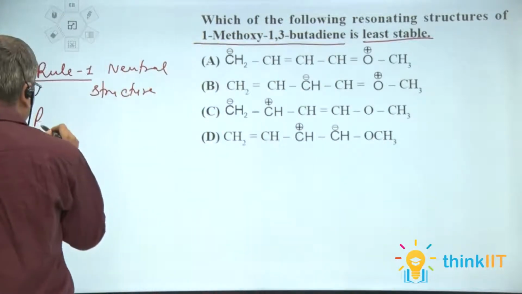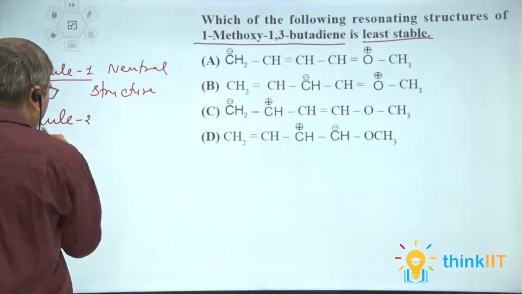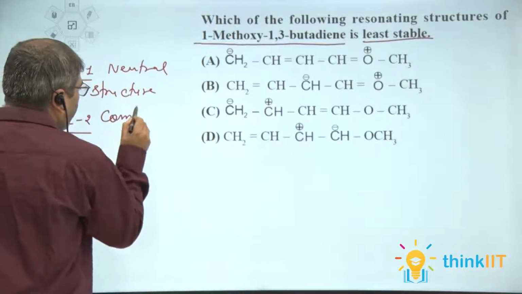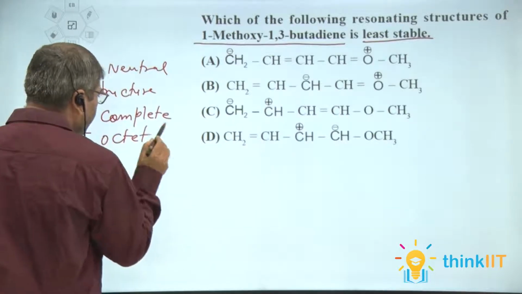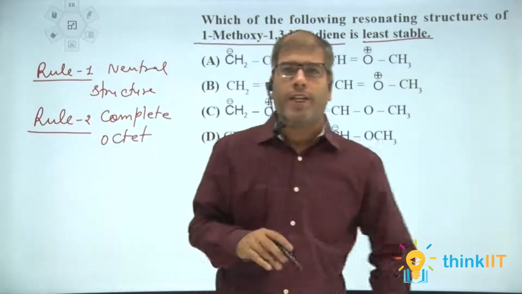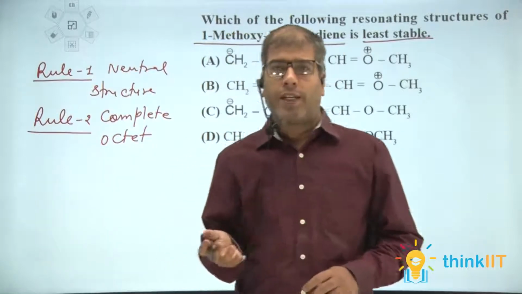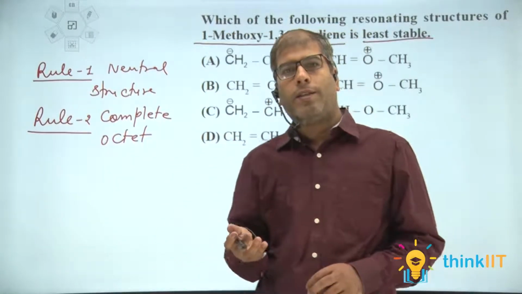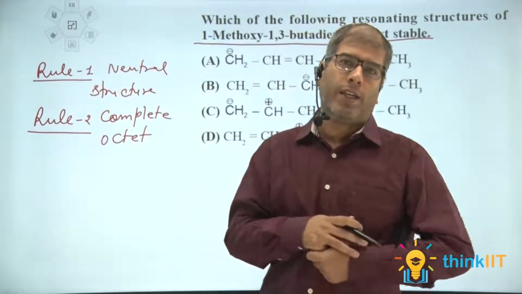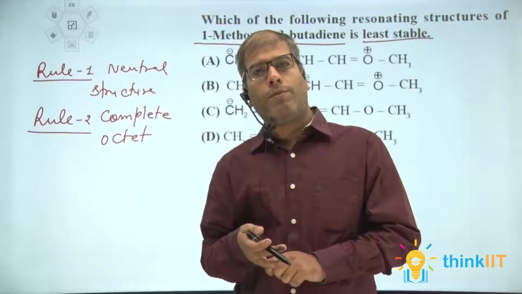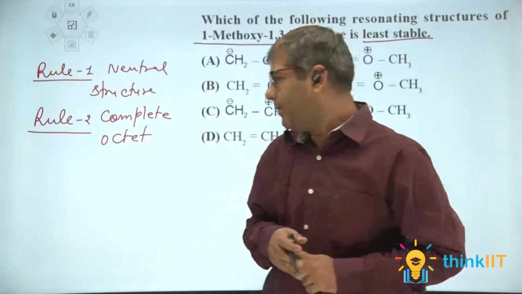Rule 2 is related to complete octet. This rule states that a resonating structure in which all atoms have a complete octet is more stable than another resonating structure in which other atoms have an incomplete octet.